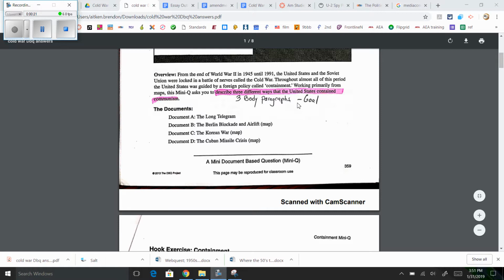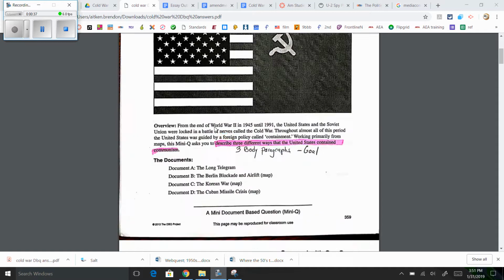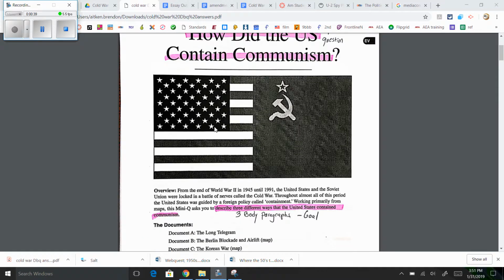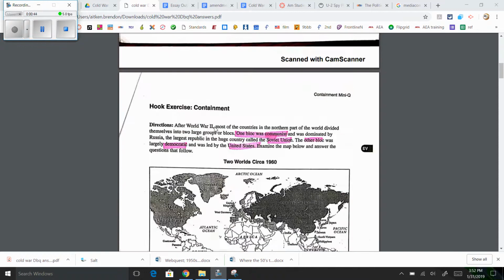These are your three body paragraphs. We went over these documents right here in class. These are your evidence. I'm giving them straight to you. You use these in your three body paragraphs to explain how, not why, not where, how did the US contain communism? So, in what different ways? Secretly, through all out war, you tell me, okay?